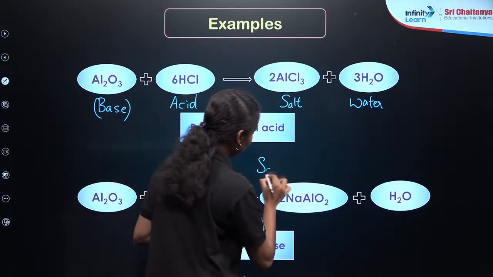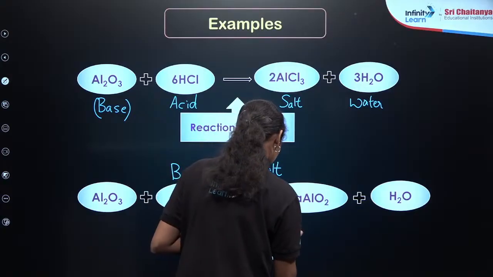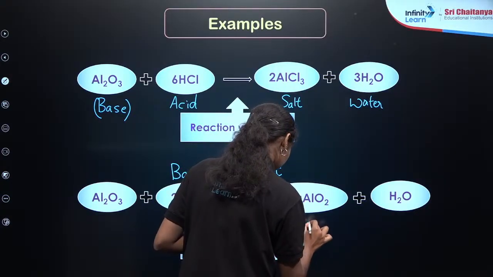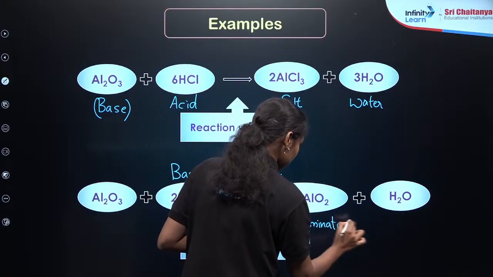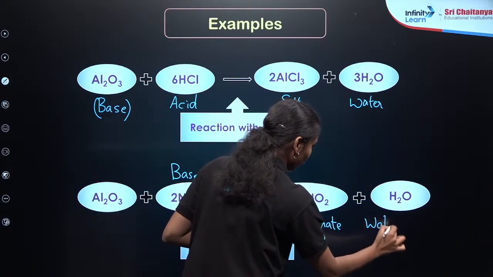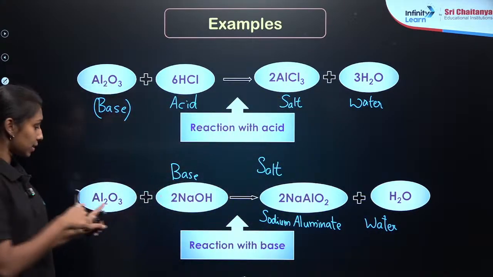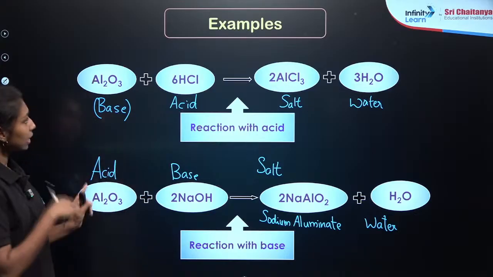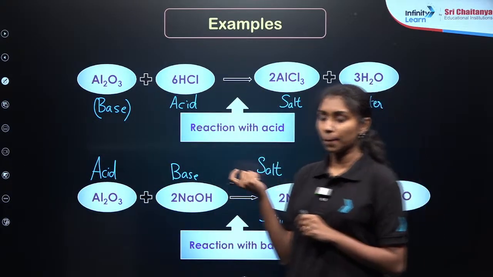This is another salt known as sodium aluminate, plus water. Again, they are forming the salt, right? Which means they are reacting with the base to act as an acid. Is that clear? So this is the reaction of Al2O3 with the acid as well as base.